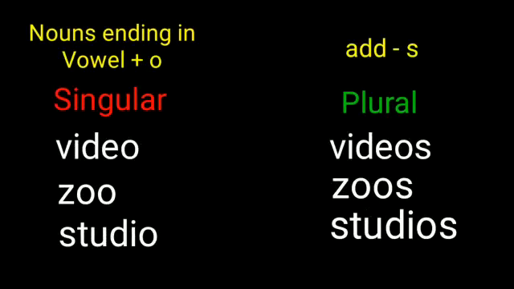For nouns that end with a vowel and then an o, like video, zoo, studio, we form the plural by adding s. For example, videos, zoos and studios.